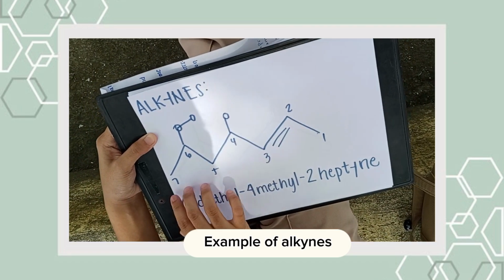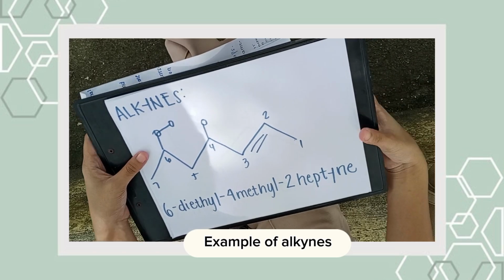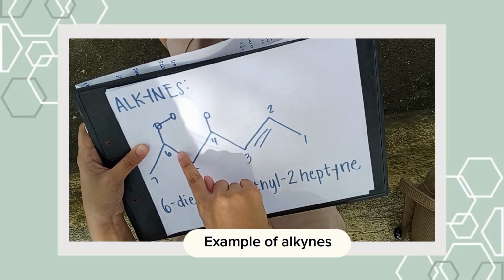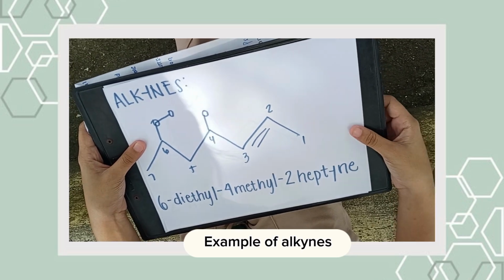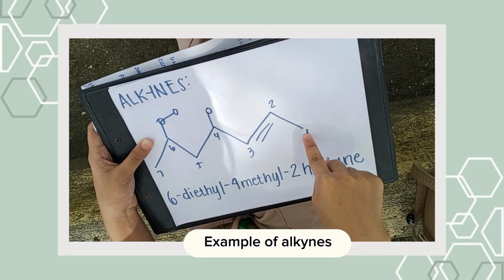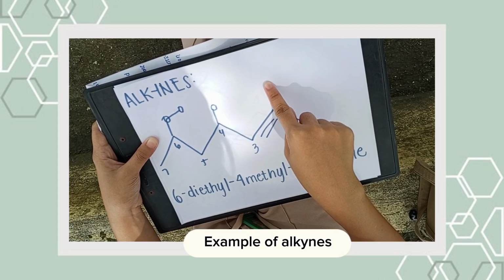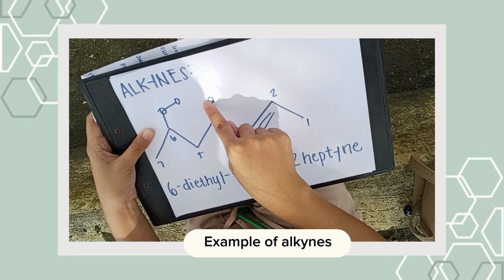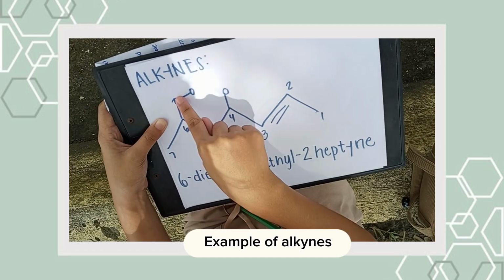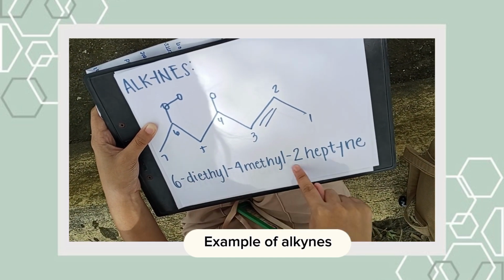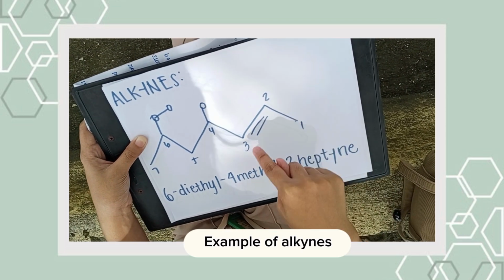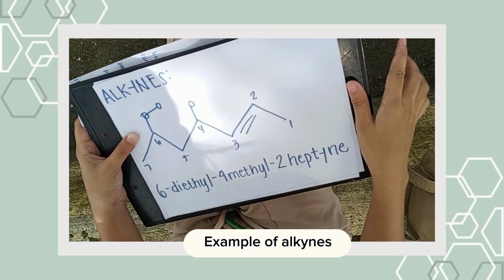We have alkynes. In the example, step number 1 is to find the longest carbon chain. And then we have the numbering same as the alkenes. The lowest number should be at the triple bond. 1, 2, 3, so 2. And then we have 4 for the methyl. Then we have 6 for the ethyl. It became di because there are two. And then we have 6 diethyl, 4 methyl, and 2 heptane. Heptane because 1, 2, 3, 4, 5, 6, 7: 7 carbons.